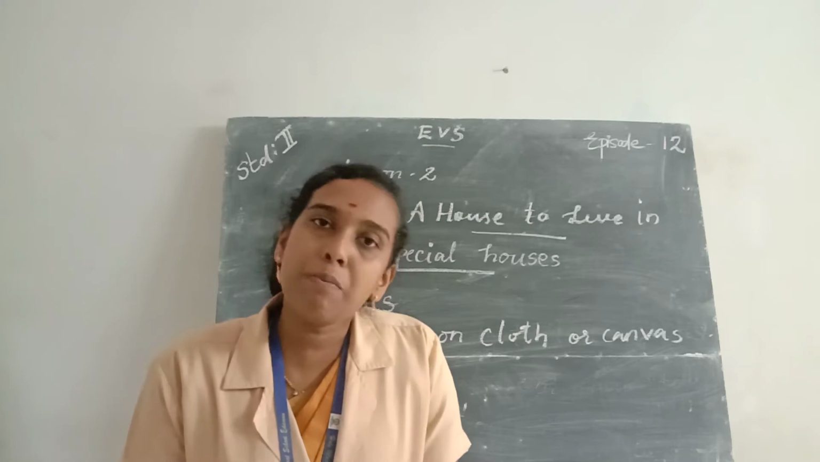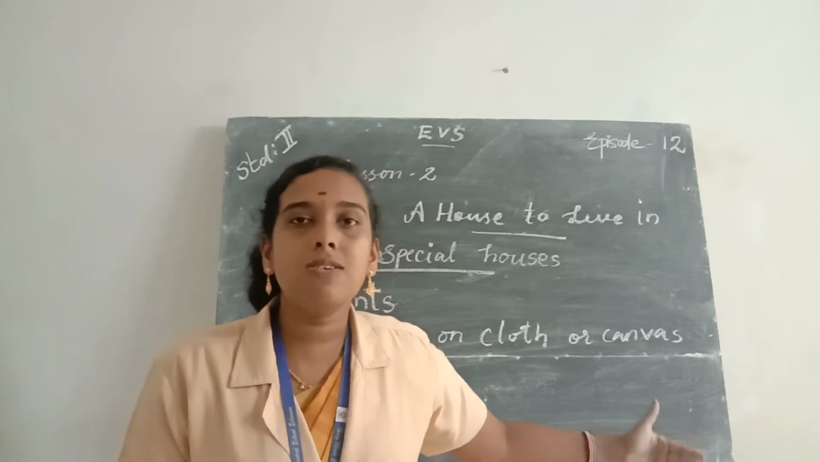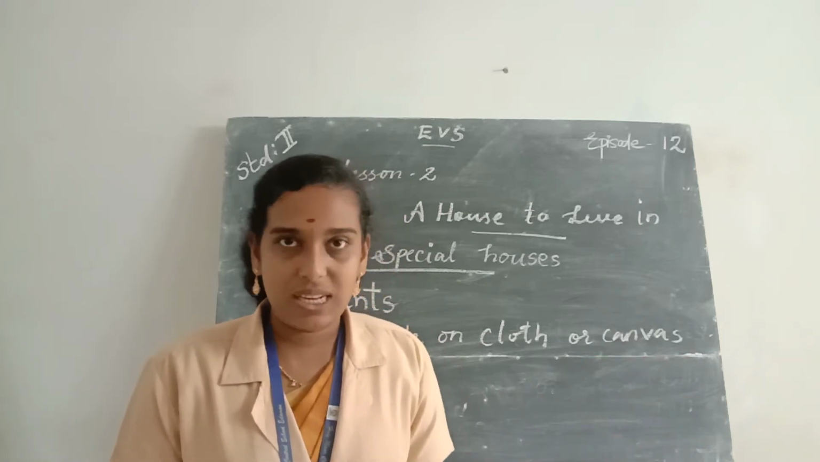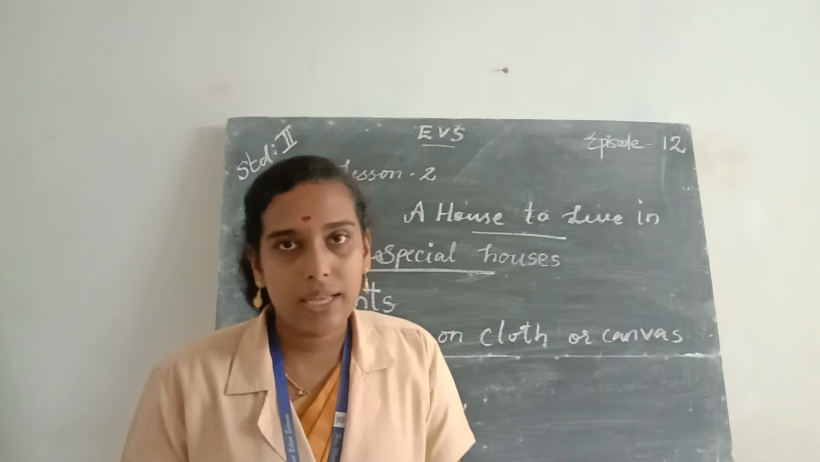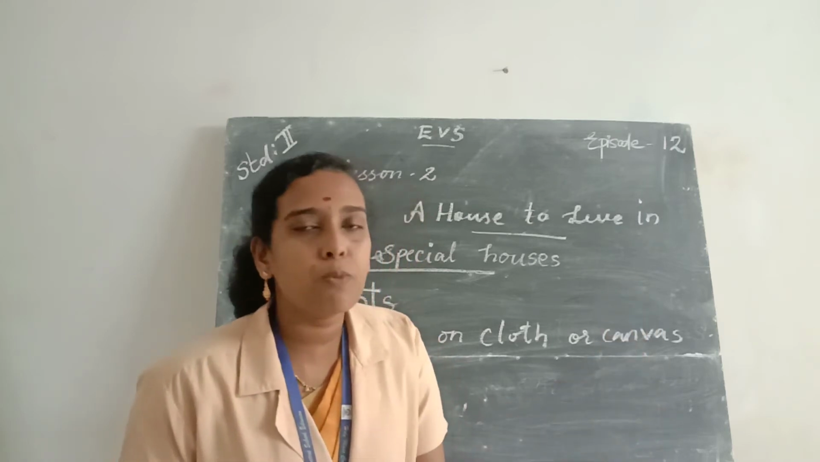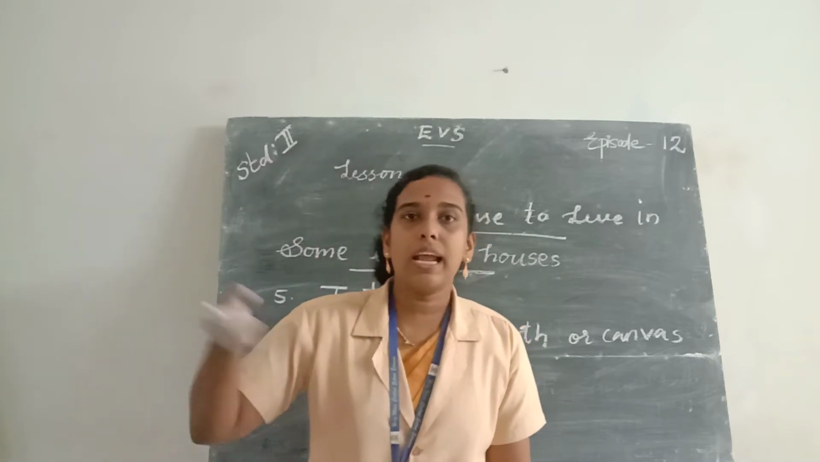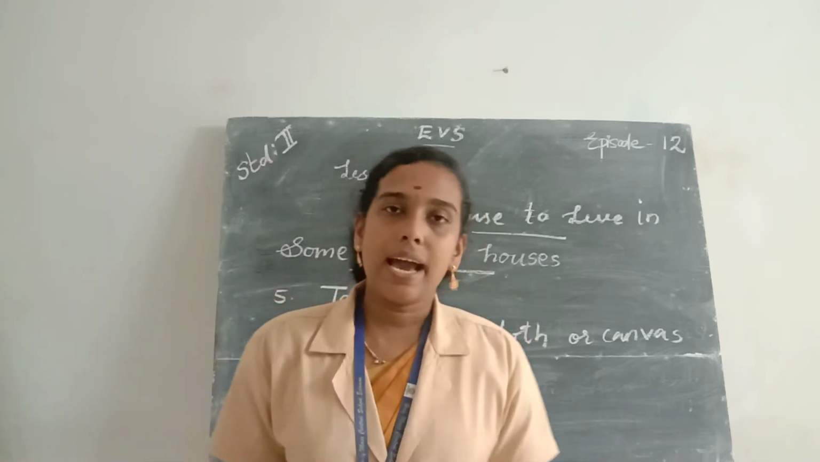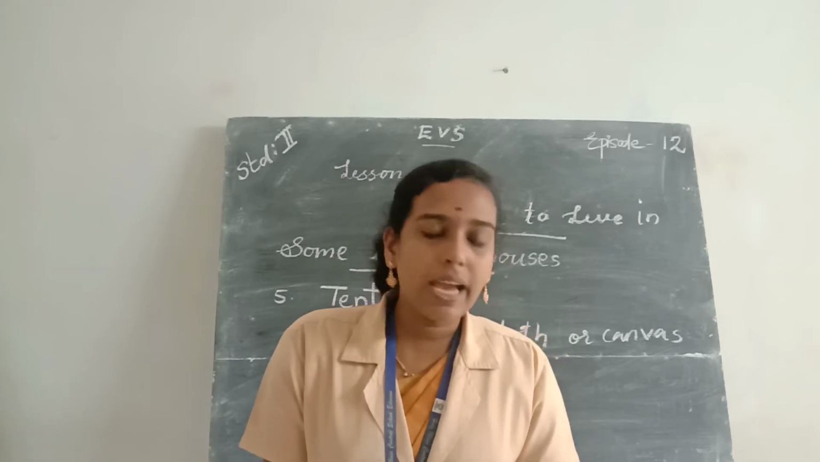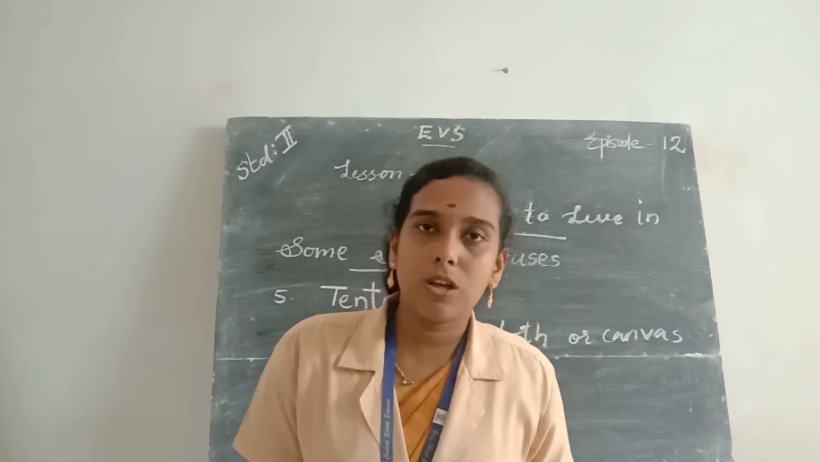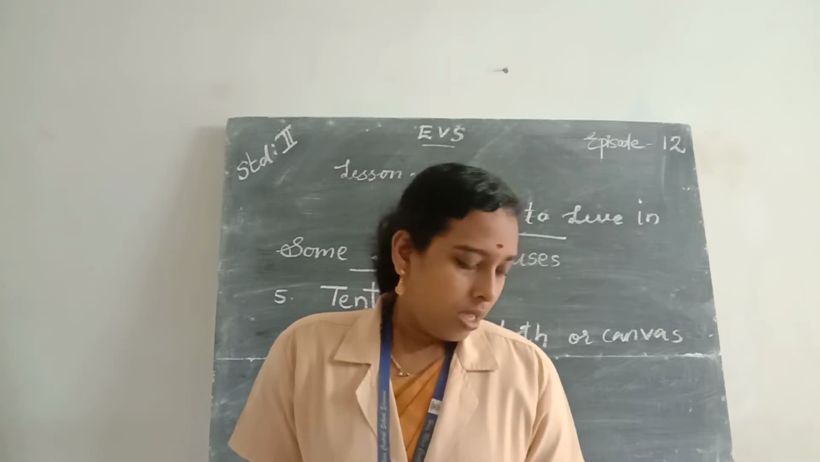Caravans and tents are temporary houses. A caravan is a house made on wheels, and they can move from one place to another. The people who keep moving from one place to another for their livelihood live in caravans. Then next one, tents. A tent is also a temporary shelter made of cloth or canvas.